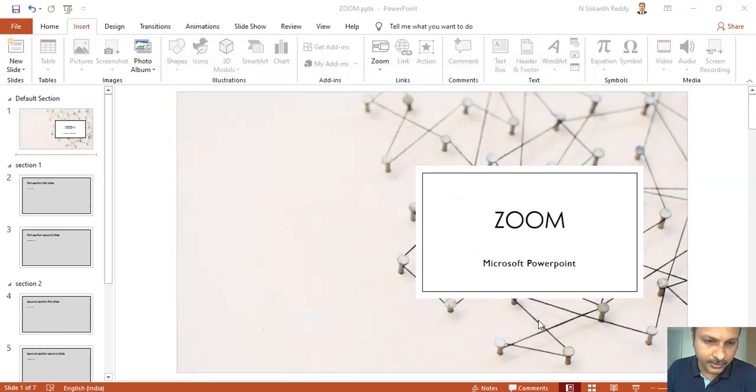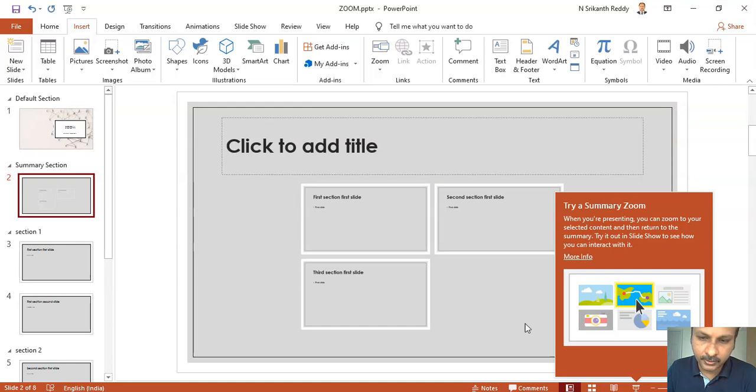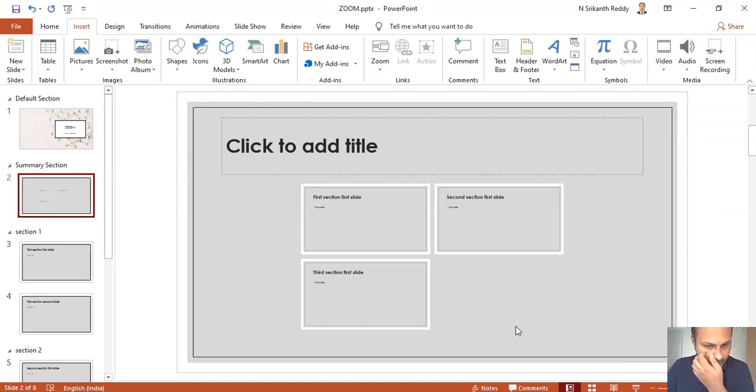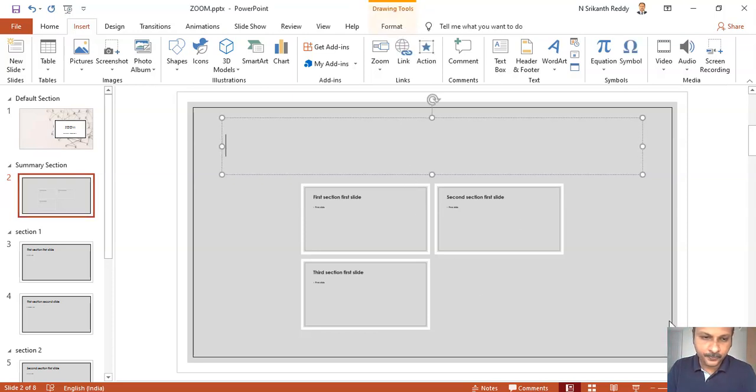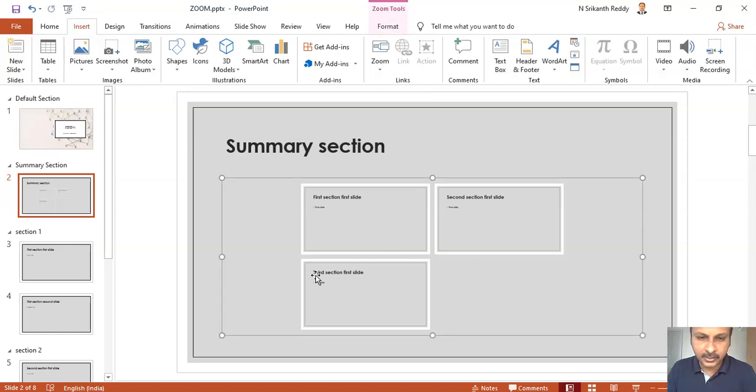Otherwise, click insert. Now your summary section is ready. This is what we call the summary section. It is like a table of contents: you have three sections, and if you want to go to any section, you can click on it.